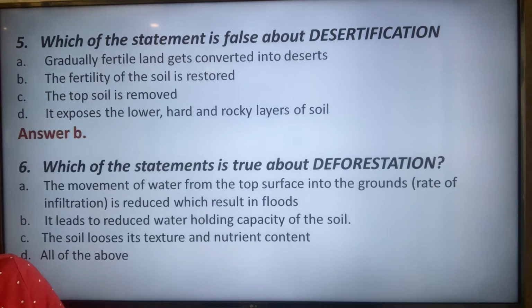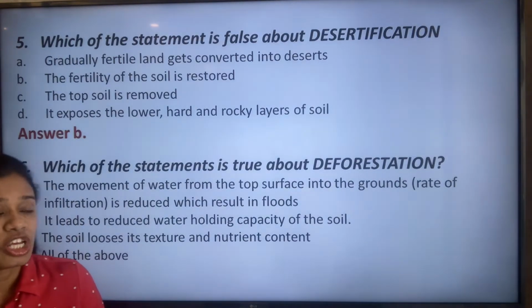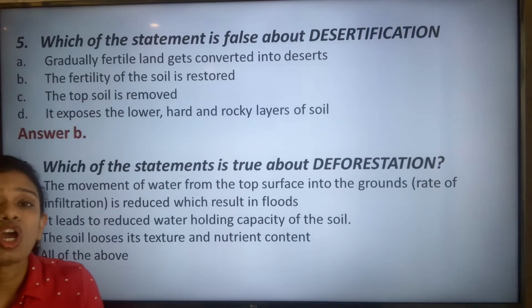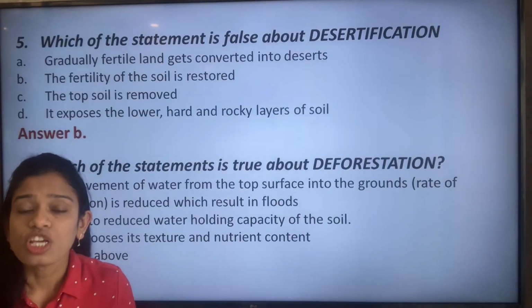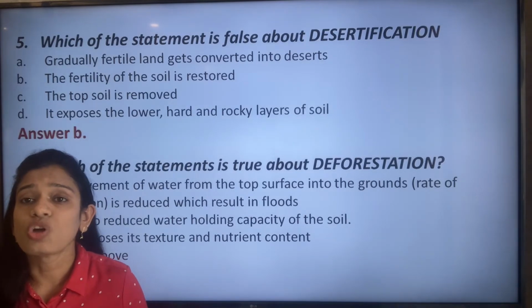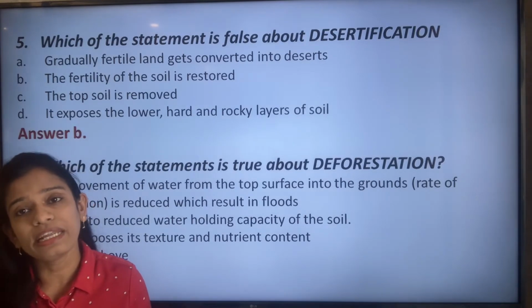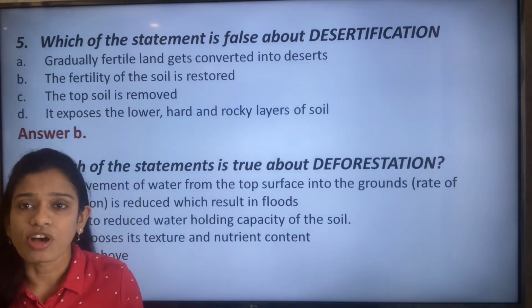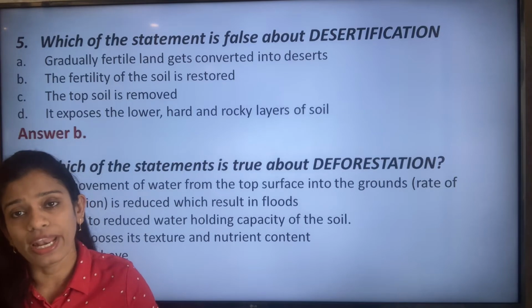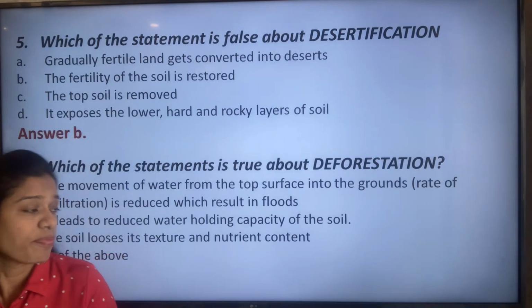Next question, which of the statements is true about deforestation? So which of it is true? The movement of water from the top surface into the ground, that is the rate of infiltration, is reduced, which results in floods. So the water which comes onto the ground is not absorbed immediately by the layers of the soil. So what happens? Water clogs onto the topsoil and this causes floods.